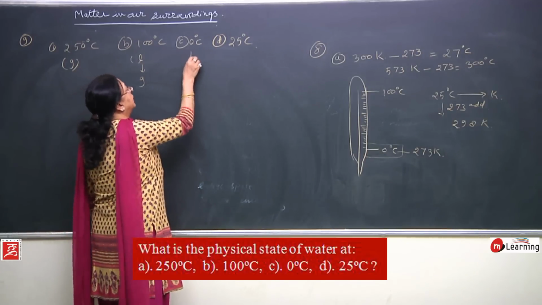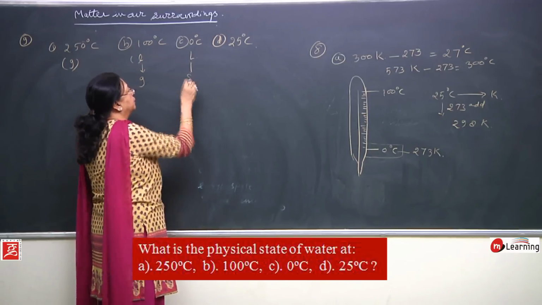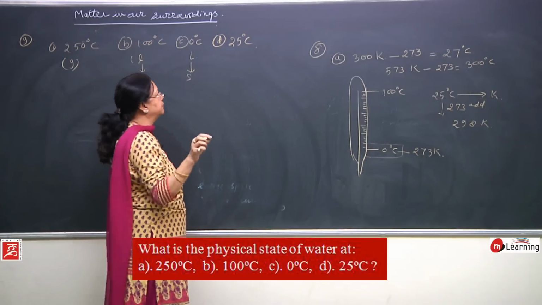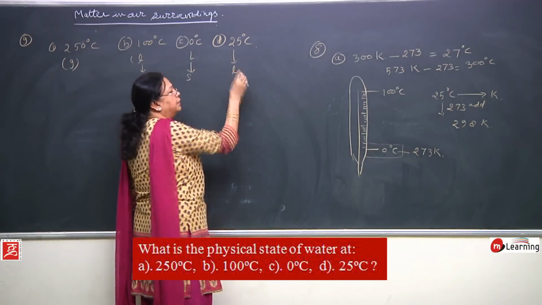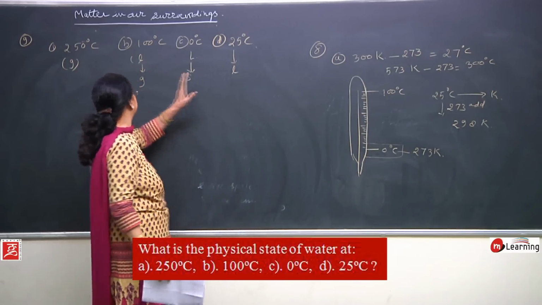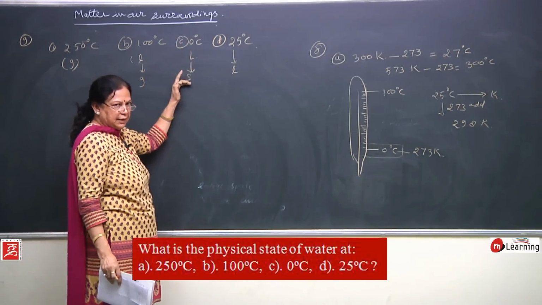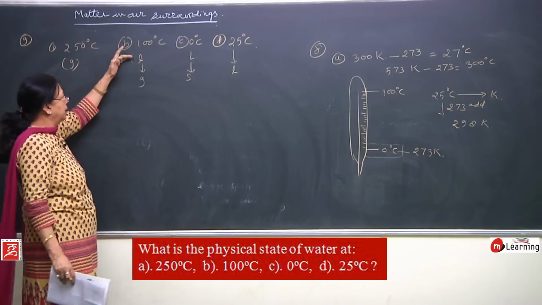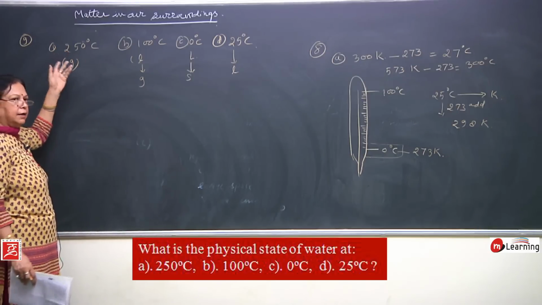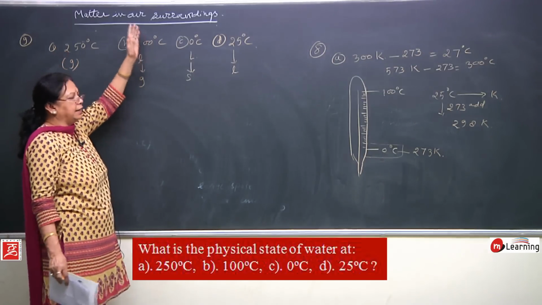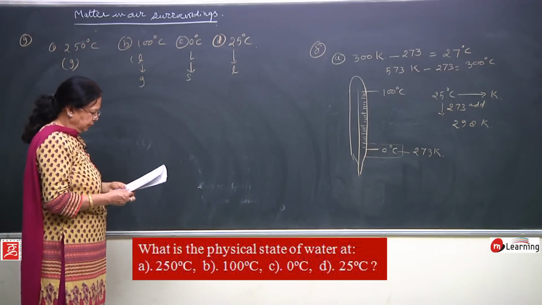At 0 degree it will be liquid, but it will start solidifying, a little bit of it will start solidifying, and at 25 degree it will be liquid only, there is no confusion at 25 degree. At 0 degree, liquid starts changing into solid; at 100 degree, liquid starts changing into gaseous, that is vaporization. At 250 degree, it is very clear that it is much higher than the boiling point of water, so it will be in gaseous state.